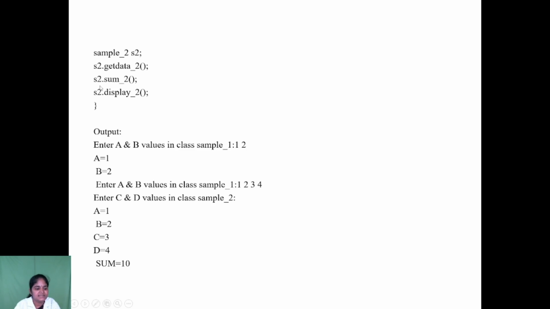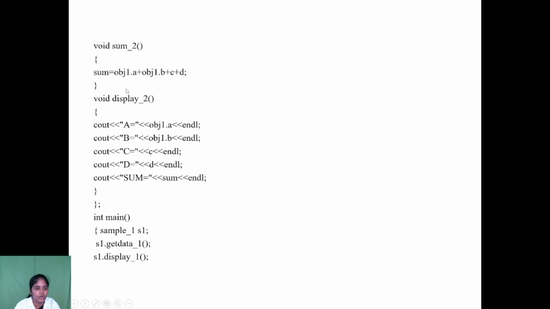Now the s2.sum function is invoked. Here we calculate the values a, b, c and d. Those values are added and the final result is passed to the sum variable.